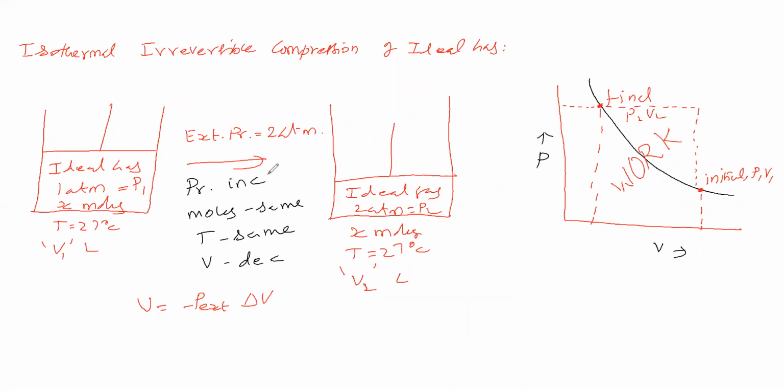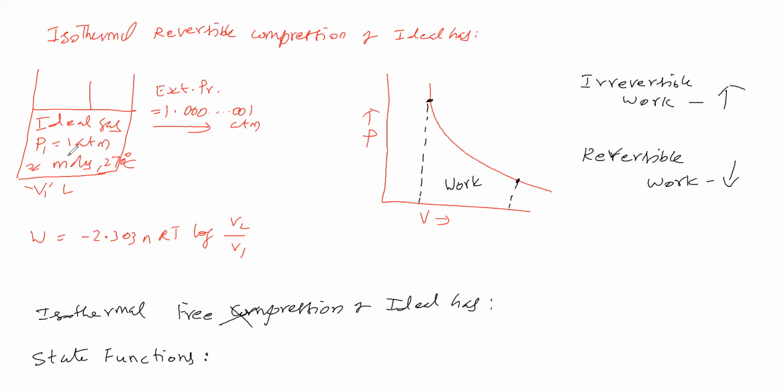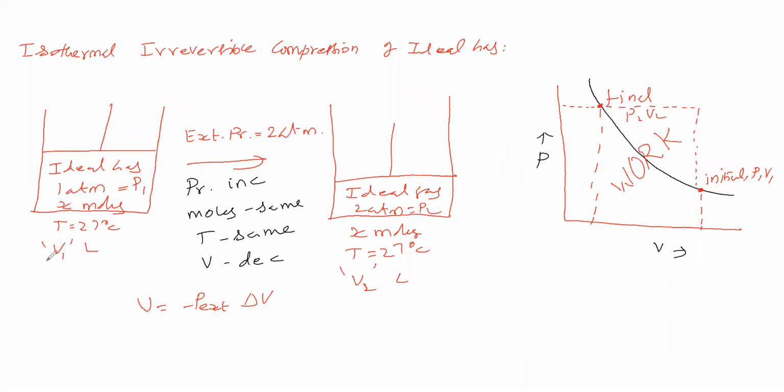Here it is a single step process. Here the initial pressure is P1. Okay, it is an irreversible process. Here the initial pressure is P1, 1 atmosphere. Now we will see the reversible process. Initial pressure is P1, 1 atmosphere. In this reversible process, the initial volume is V1 liter. In this irreversible process, the initial volume is V1 liter. So in the irreversible process and the reversible process, the final pressure remains the same.